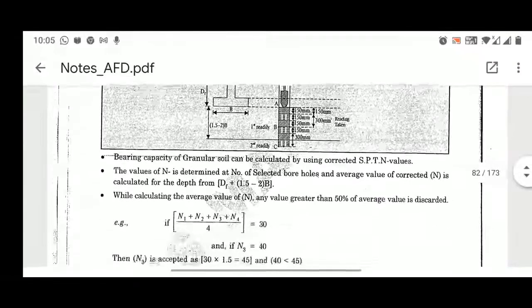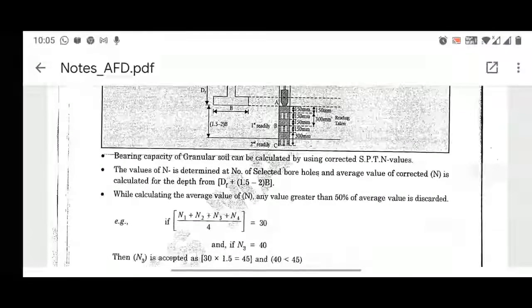Now, while calculating the average value of N, any value greater than 50% of the average value is discarded, right? So once we are computing this standard penetration test value, if you find any value to be greater than 50% of the average value, we have to disregard that value.